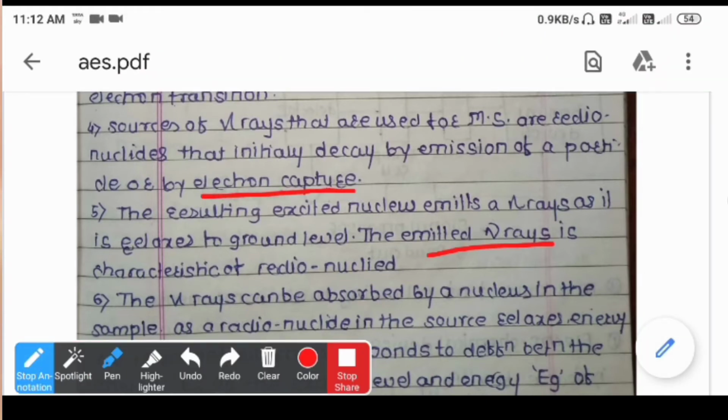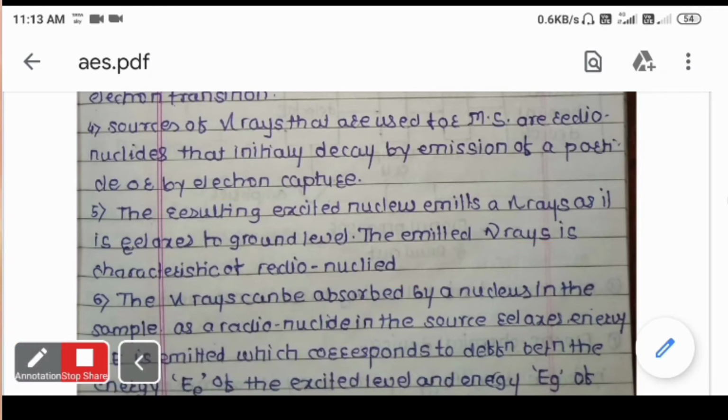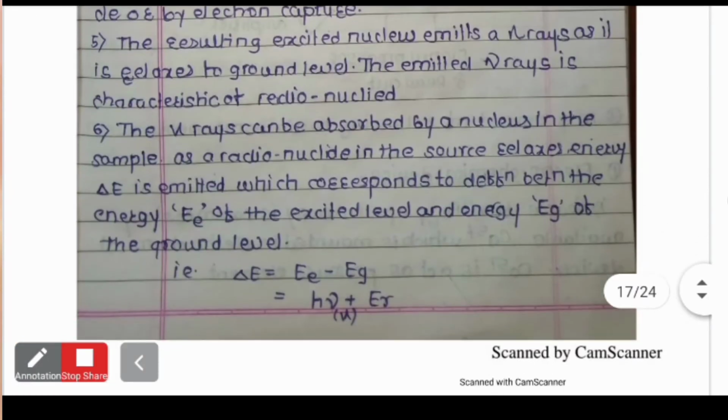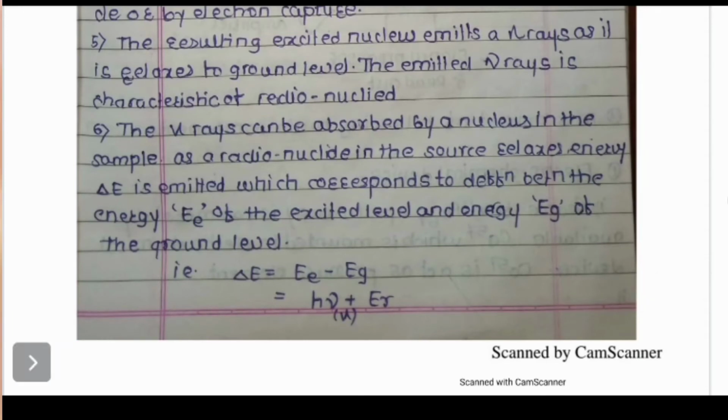The resulting excited nucleus will emit gamma radiation as it relaxes into the ground energy state. The emitted gamma radiations are characteristic of the radionuclide. So the emitted radiations are specific to the specific sample in a particular oxidation state.